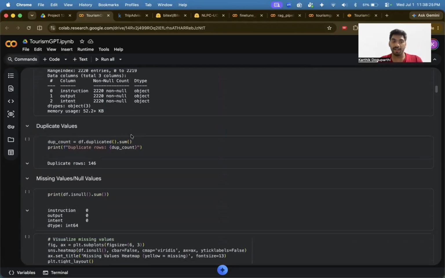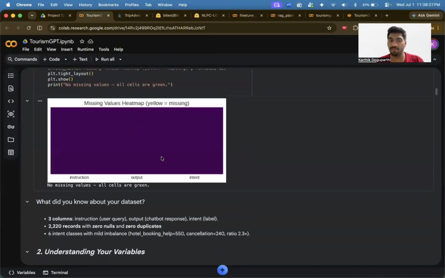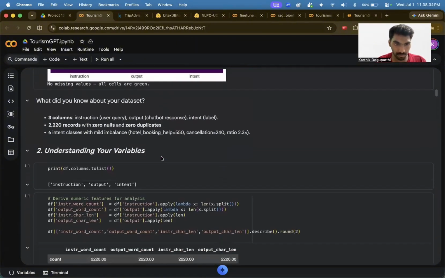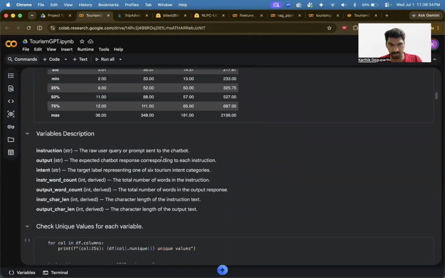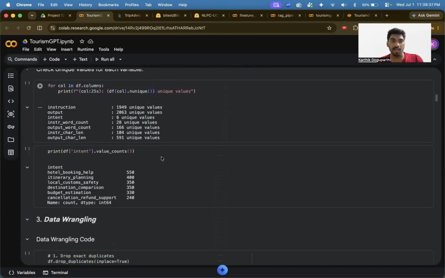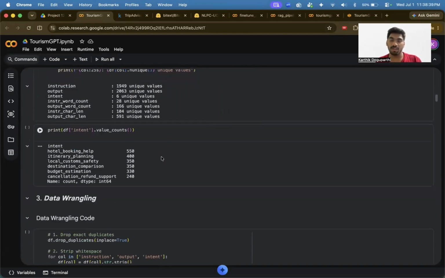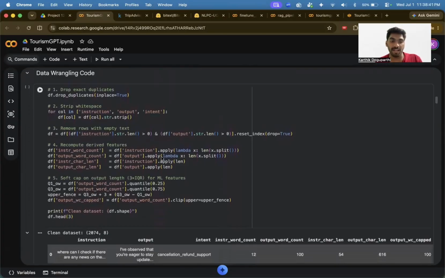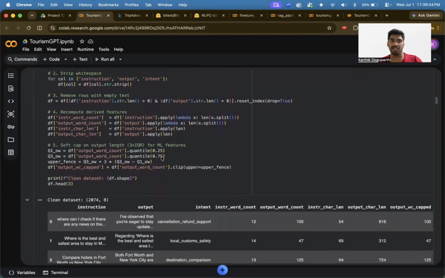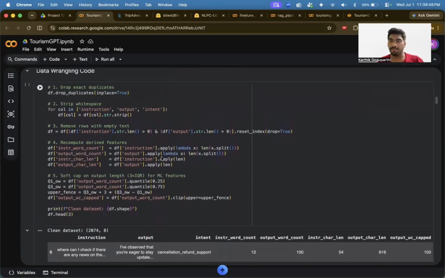Next is the column set, data information, and missing values. There would be no missing values because I have generated my dataset. Next come the variable description and unique values. Of course, almost all of them would be unique. In data wrangling, I dropped the duplicates, and I have no duplicates, and stripped the white spaces, that is, trailing spaces, and removed any rows with empty text.